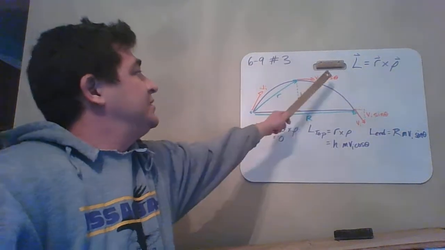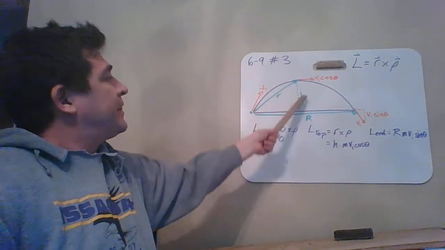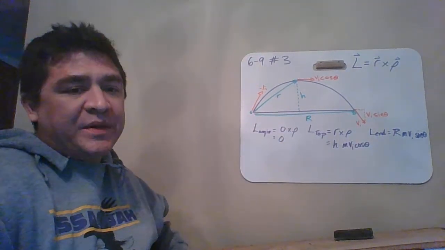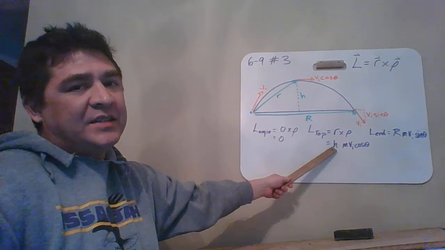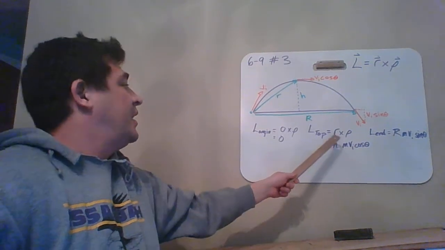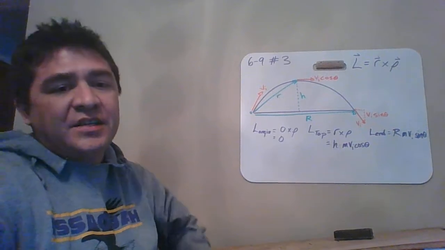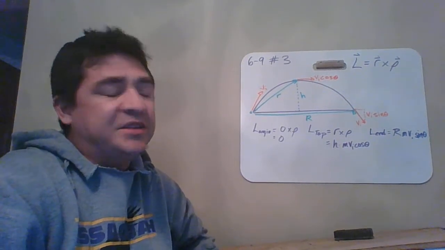So height, vertical position, horizontal velocity. I'm not going to go over how to find the max height of a projectile. Hopefully you can do that; if you can't, do some review. The linear momentum is mv, but the v at the top is just the x component, so v_i cosine theta, for the angular momentum at the top.